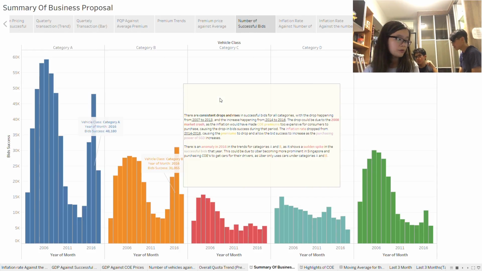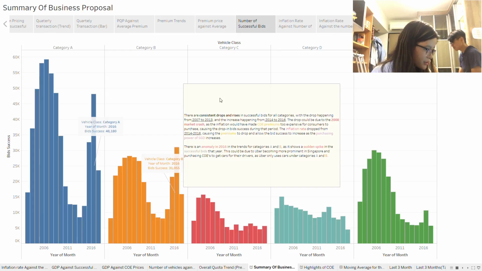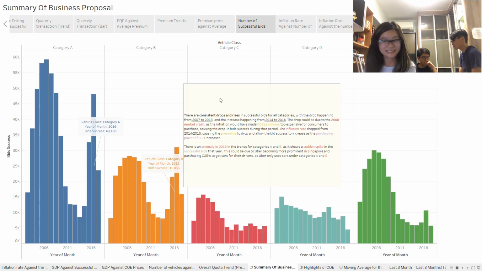Moving on to 3.5.2. What is the common trend between categories? What reasons could there be that resulted in the trend being as it is? So there are consistent drops and rises in successful bids for all categories, with the drop happening from 2007 to 2013, and the increase happening from 2014 to 2016.